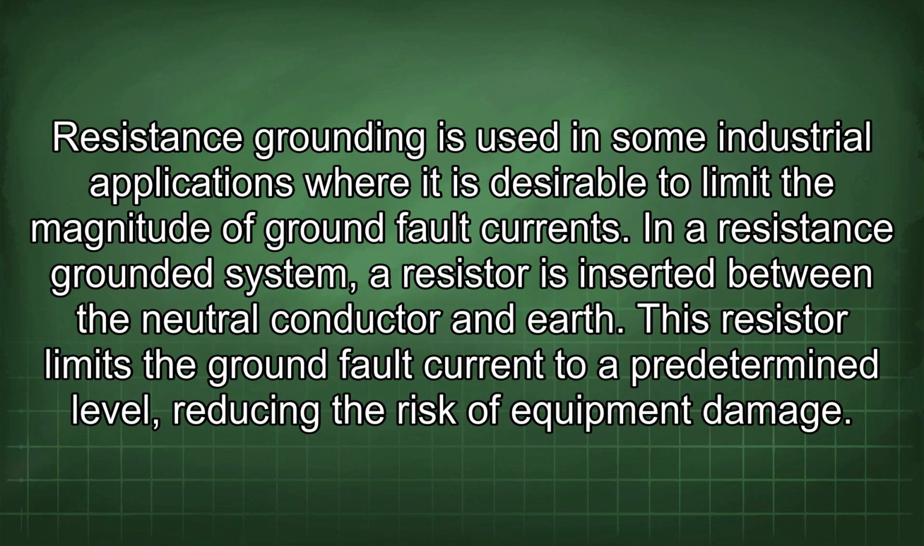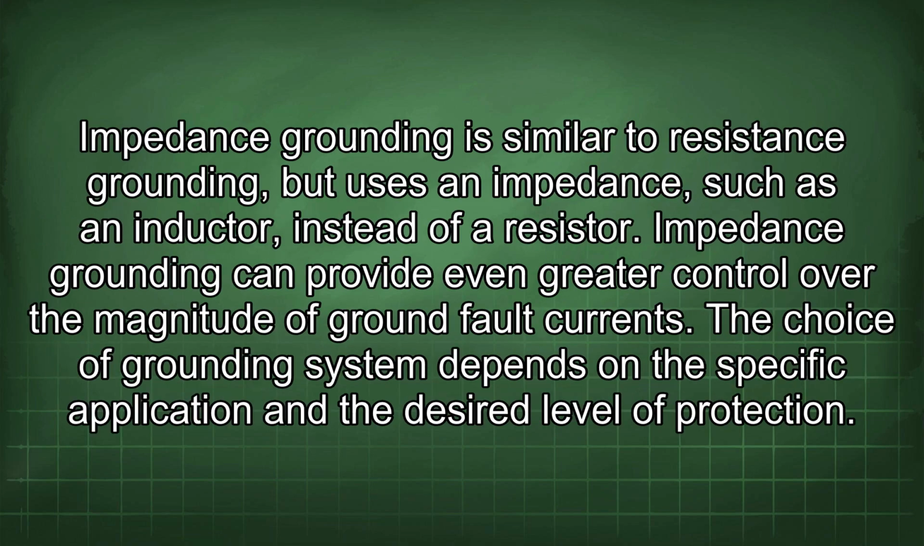Resistance grounding is used in some industrial applications where it is desirable to limit the magnitude of ground fault currents. In a resistance grounded system, a resistor is inserted between the neutral conductor and earth. This resistor limits the ground fault current to a predetermined level, reducing the risk of equipment damage. Impedance grounding is similar to resistance grounding, but uses an impedance such as an inductor instead of a resistor. Impedance grounding can provide even greater control over the magnitude of ground fault currents. The choice of grounding system depends on the specific application and the desired level of protection.